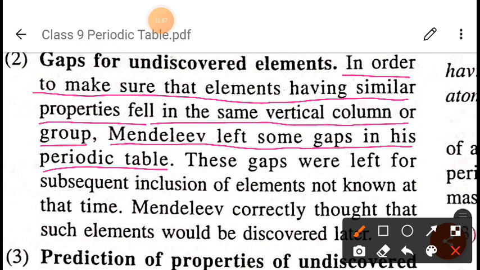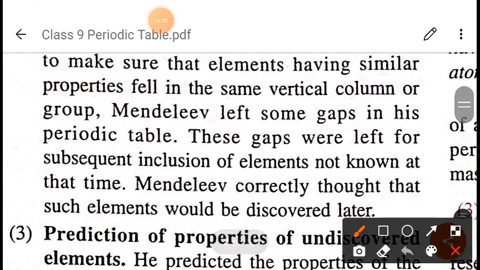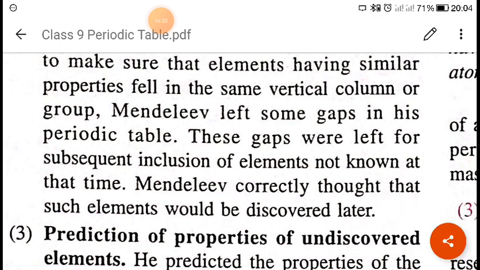Okay, so what did he do? He left some gaps, and he said there must be some element which we will discover in future whose properties will be similar to the position I have indicated. These gaps were left for subsequent elements not known at that time. Mendeleev correctly thought that such elements would be discovered later on. I hope you are understanding this.